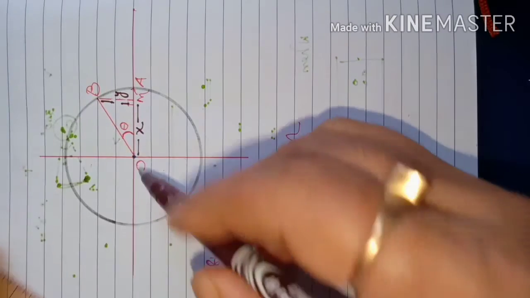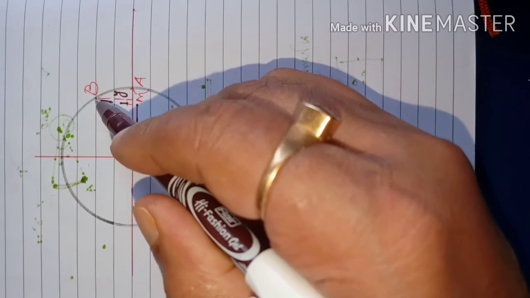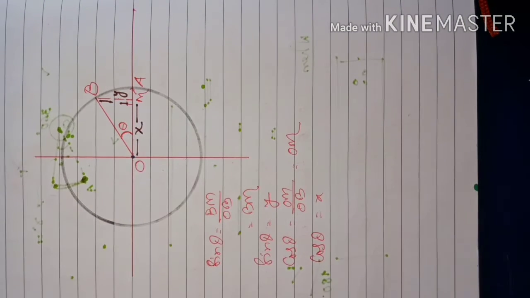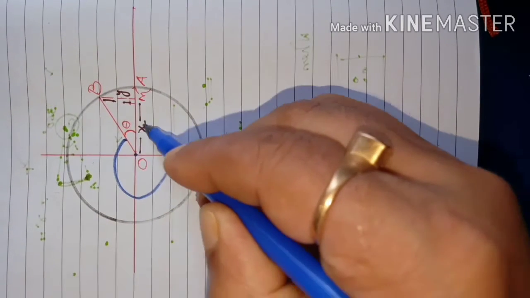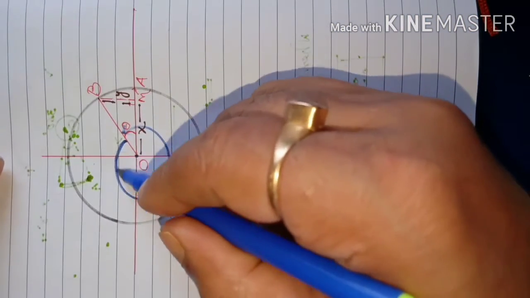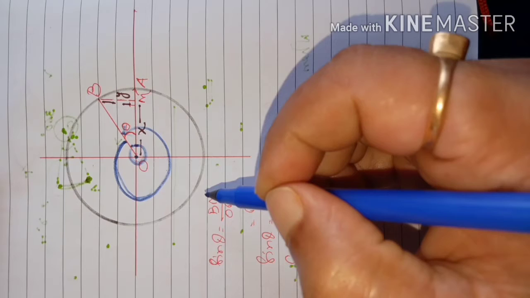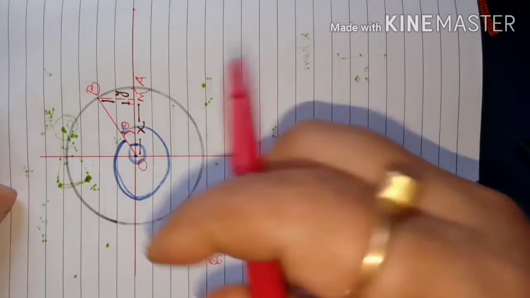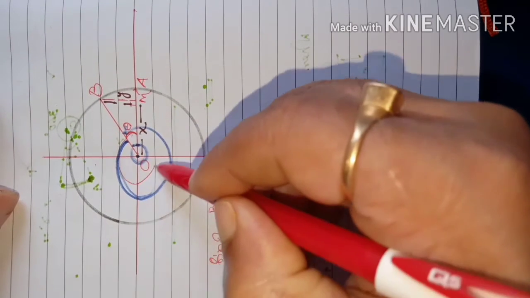When this ray is revolving this way in one revolution, how much angle has it described? That angle is twice pi. Previously it had made the angle theta, and after making theta, again it has come to the same position.